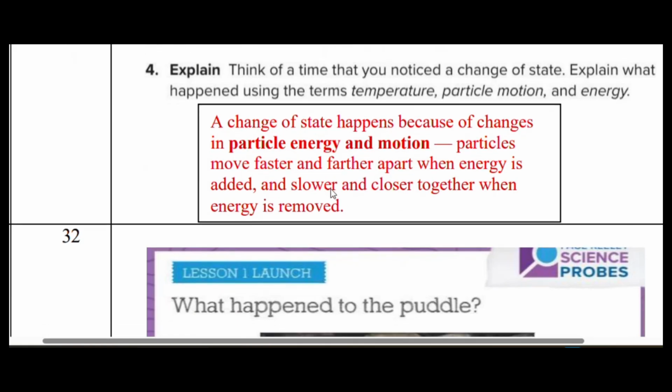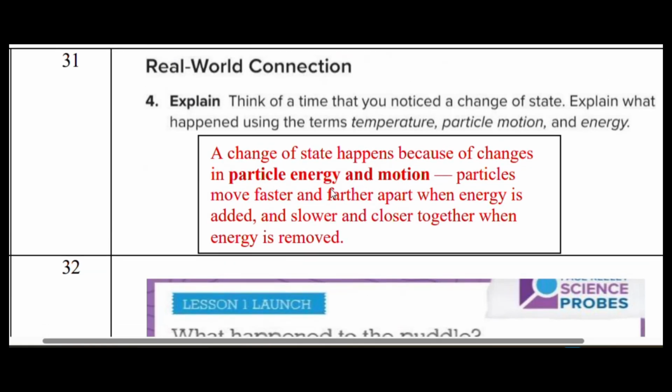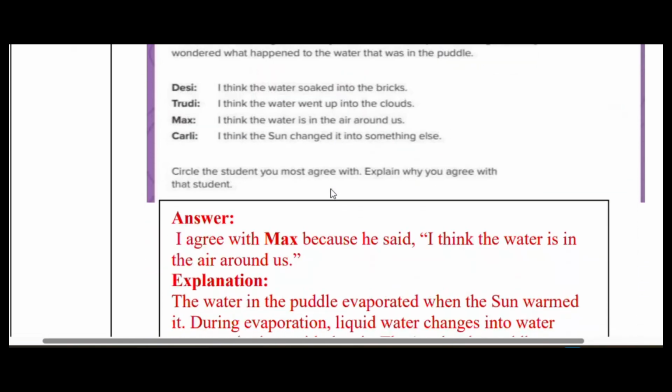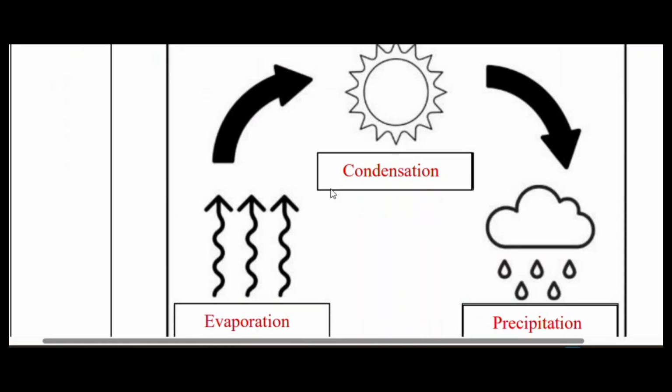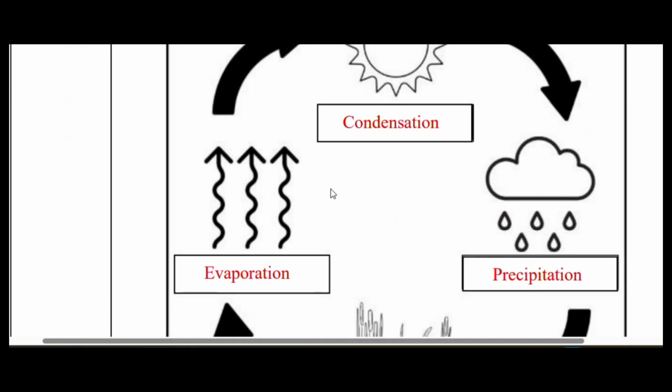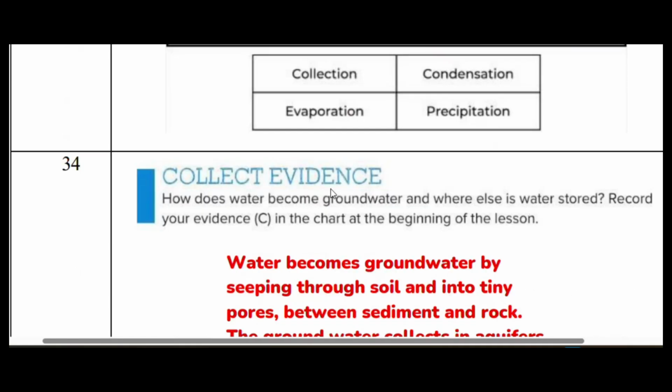Next one. This is about the change in temperature. This is about the heating curve, which we discussed before. Again, same repeat question. This is about evaporation. Again, we discussed this. So you see, the same question will keep on repeating. What is this? This is the water cycle: evaporation, condensation, precipitation, and runoff, right?